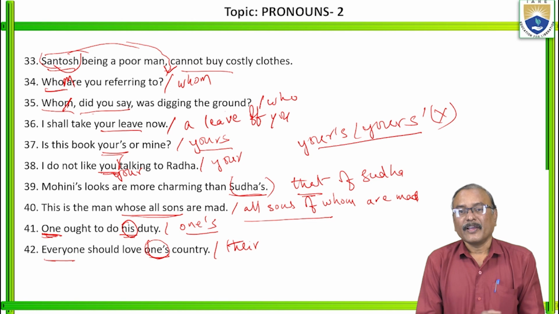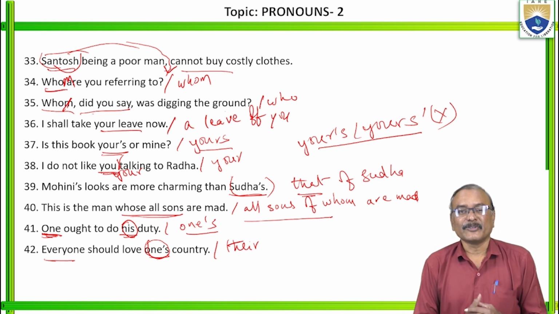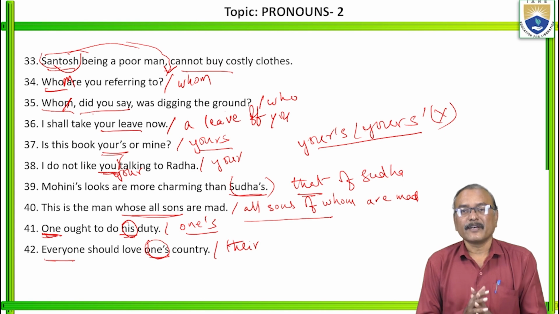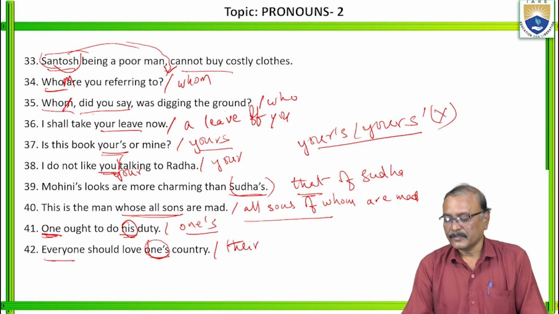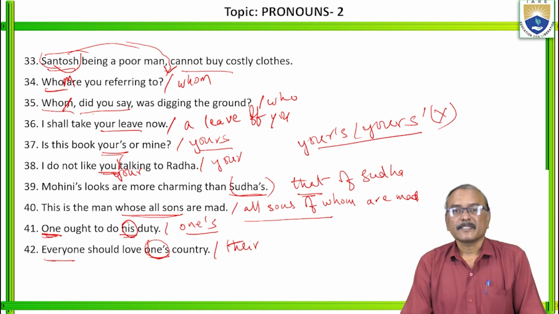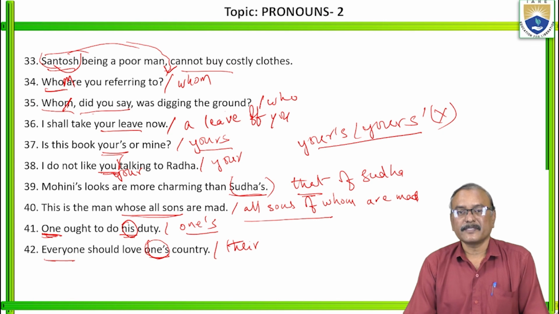In case of "everyone", it should be: everyone should love their country. "Their" means it may be his or her. Not "everyone's country"; you can't say like that. Everyone should love their country. Clear now? So with this we are stopping this exercise on pronouns.